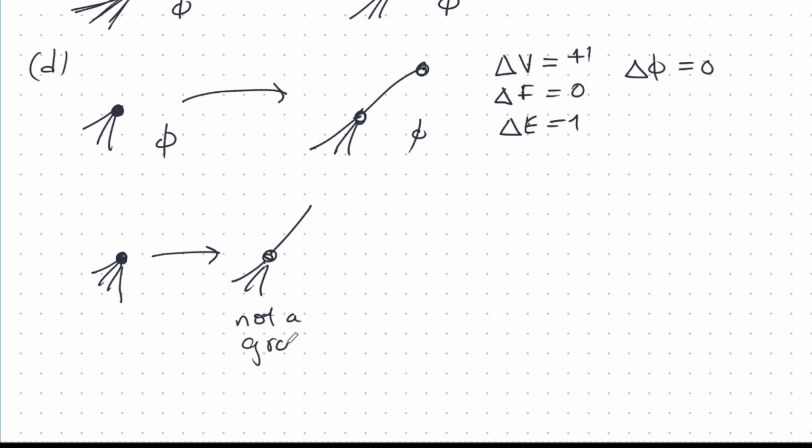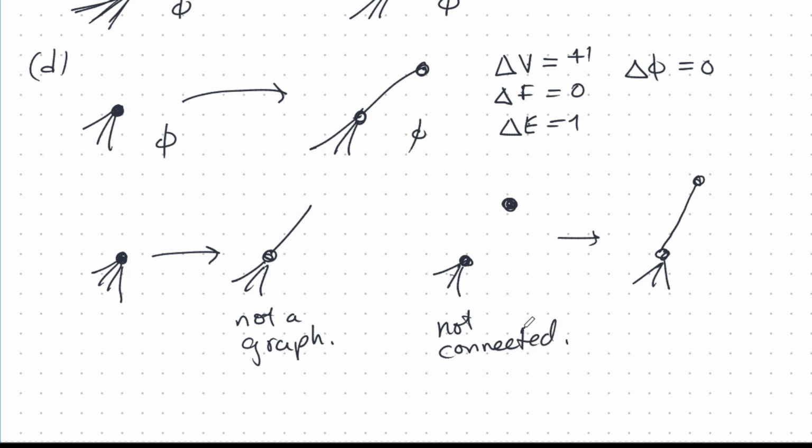Not a graph. Because a graph must have an edge between vertices. You can't have an edge going to nowhere like that. It has to end in a vertex. And another thing that we can't do is like this. We can't start with a graph like this that has a vertex floating out there and connect it up with an edge. But these are valid graphs, but the problem is that this one is not connected. So if it's not connected, then it's not a connected planar graph, and we're building from one connected planar graph to another. So this operation is not allowed, and some operation like this is impossible.